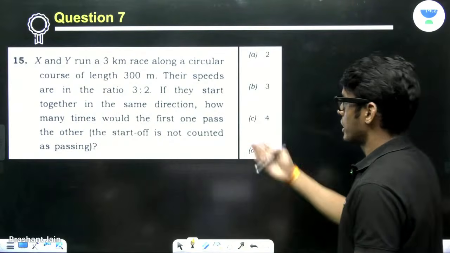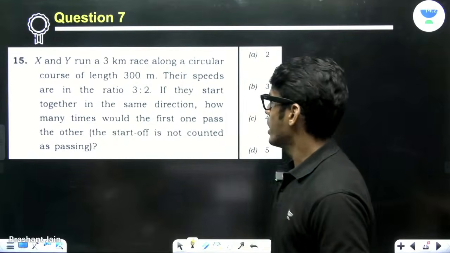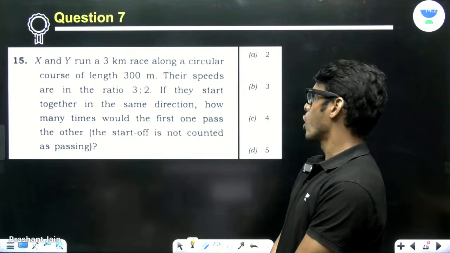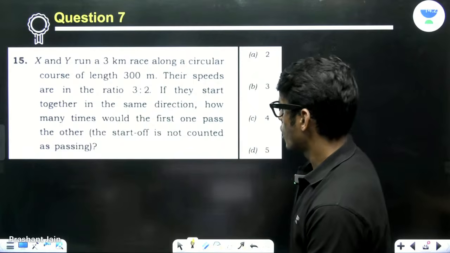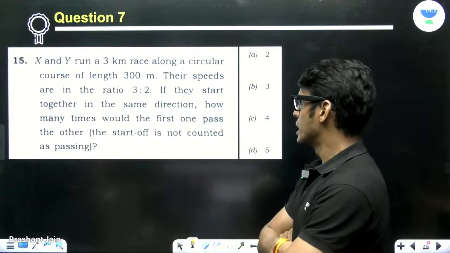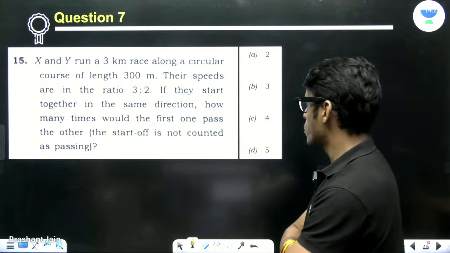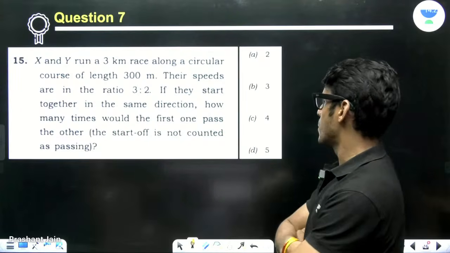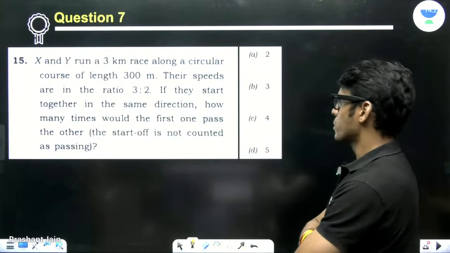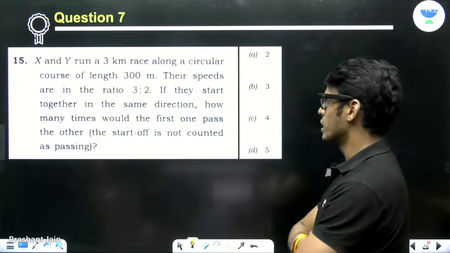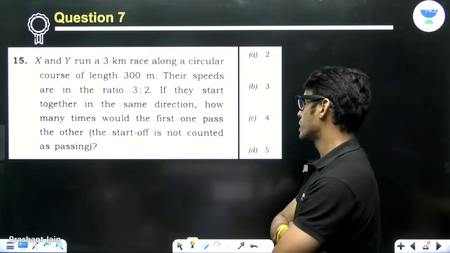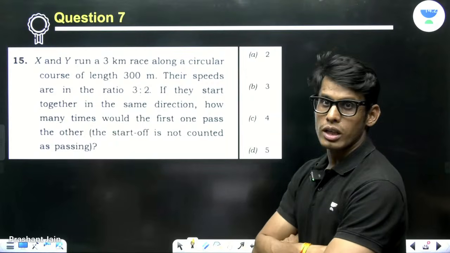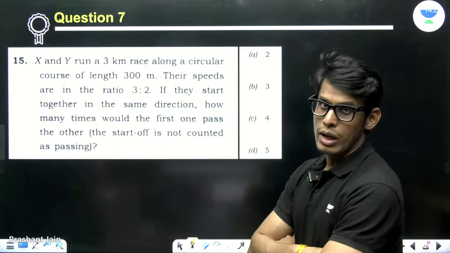Okay, now see this problem. X and Y run a 3-kilometer race along a circular course of length 300 meter. Their speeds are in the ratio 3:2. If they start together in same direction, how many times would the one pass the other? The start of time is not counted.